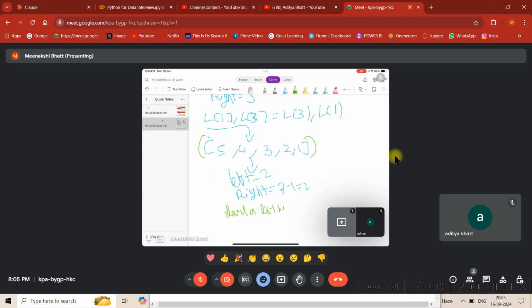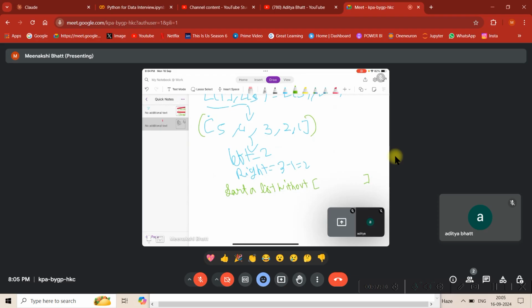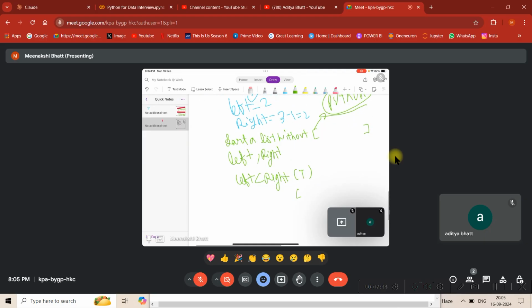without using any coding stuff, as in any Python based rule, right? It's normal logic that you would use. Okay, so you need to have 2 pointers, always remember, left and right. Basically you need to interchange the elements until this condition is true. The moment it becomes false, you will have the work done.